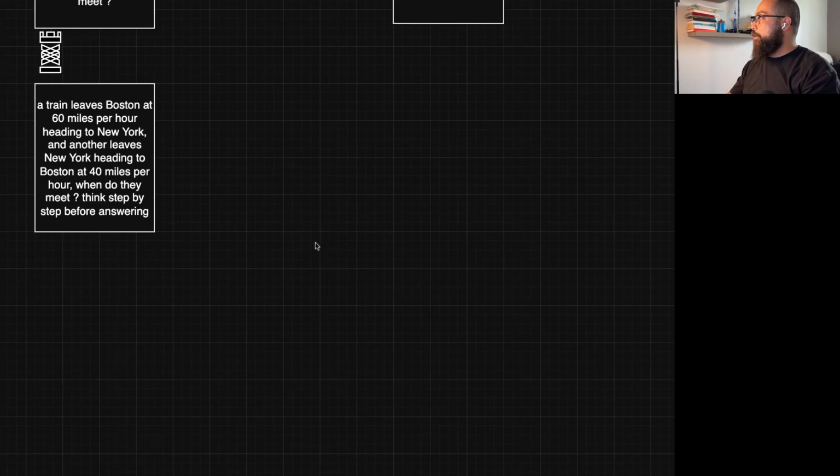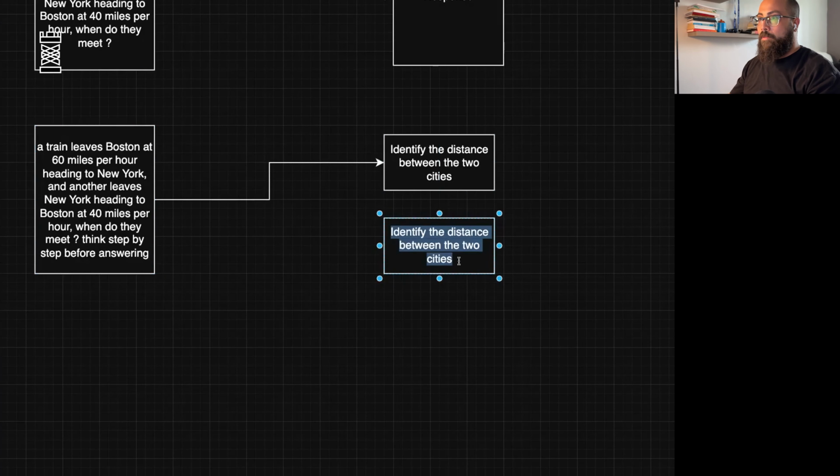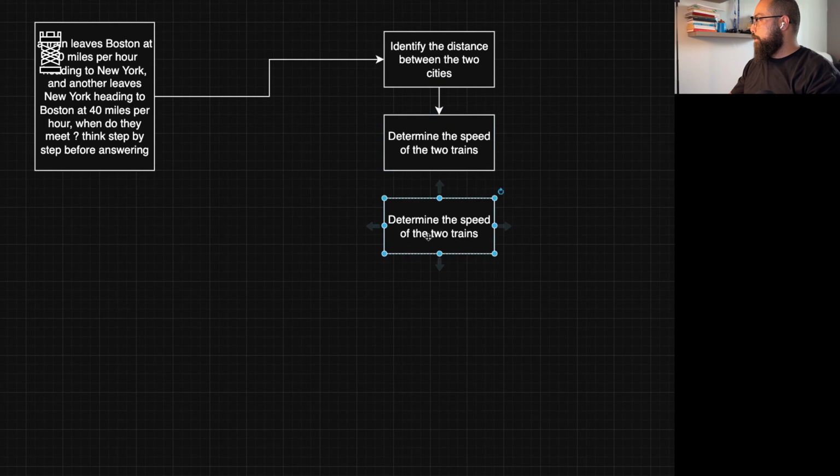And what's going to happen here for such a question is, first of all, it's going to identify the distance between the two cities. It's 1, and then it's going to determine the speed of the two trains. And after that, it's going to try to calculate the combined speed.